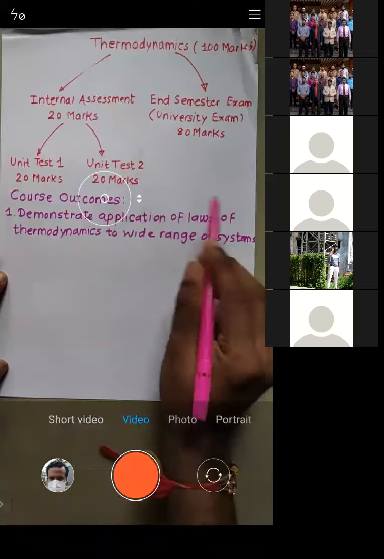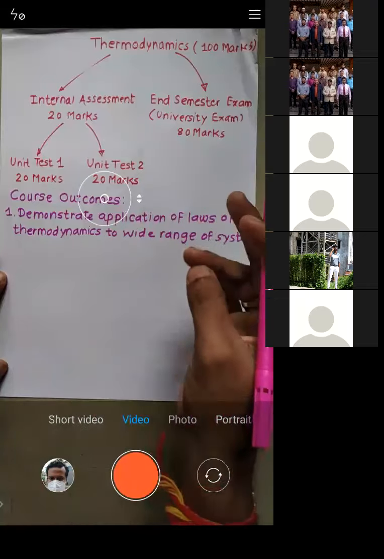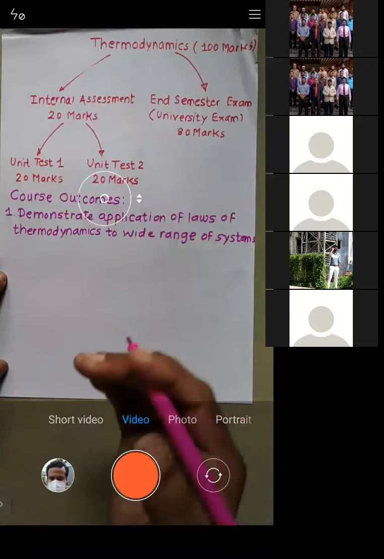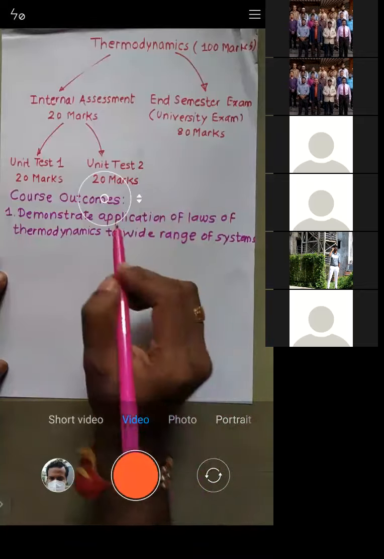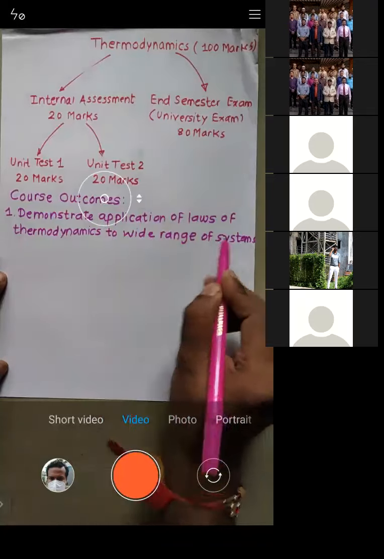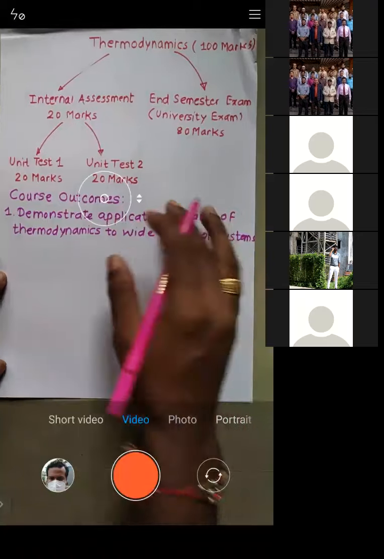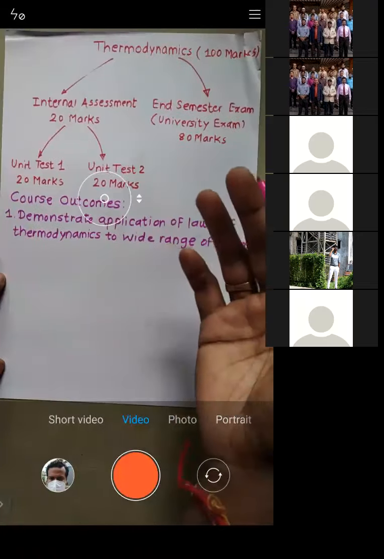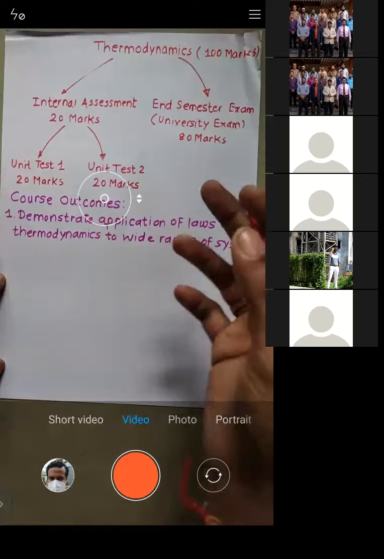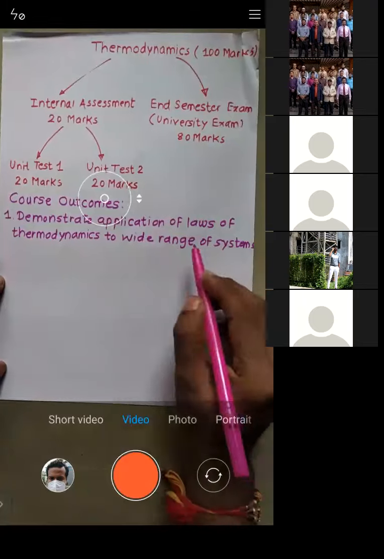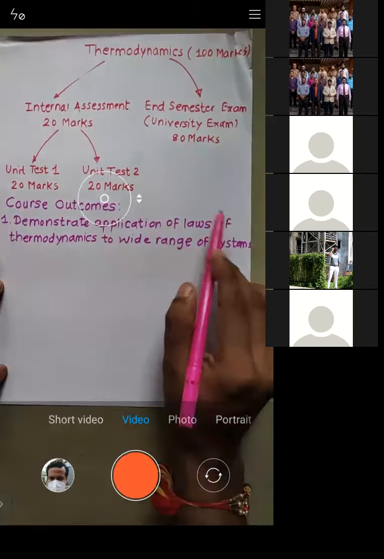So the laws of thermodynamics, that means the zeroth law, first law, and second law, you need to understand initially, and once understood, apply them to a wide range of systems. Which systems? You might have a refrigerator, heat pump, compressor, boiler, heat exchanger, or throttling devices. All of these are systems to which you need to apply those laws.